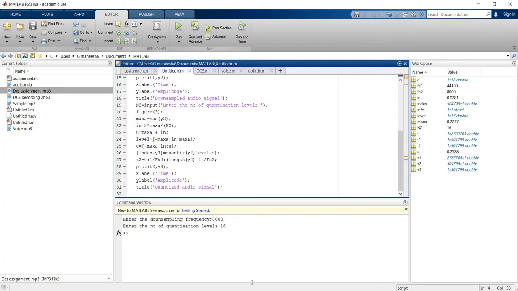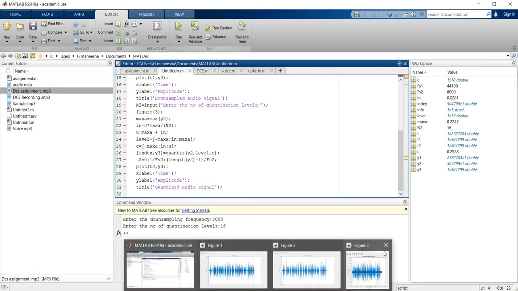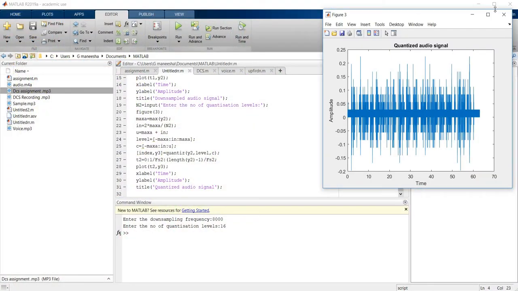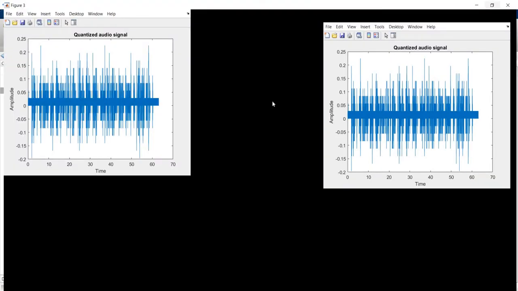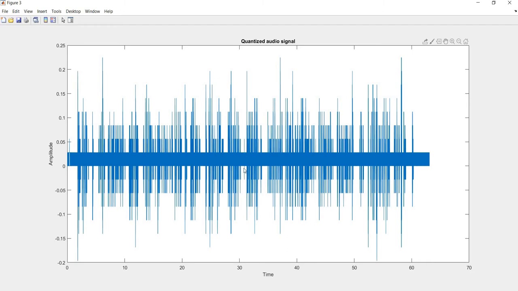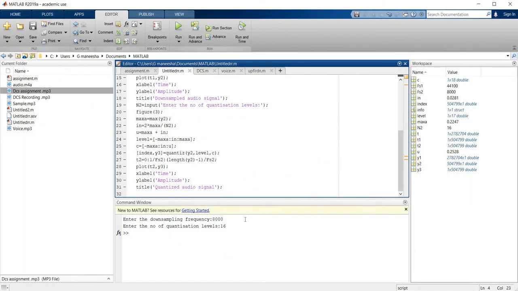Now we will see how the quantized audio signal looks. This is how the quantized audio signal looks. Friends, as my amplitude is very low, we get this line. If we observe this, we get 16 quantized levels. In this way, we can sample and quantize our audio signals.